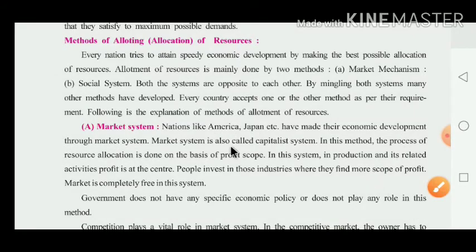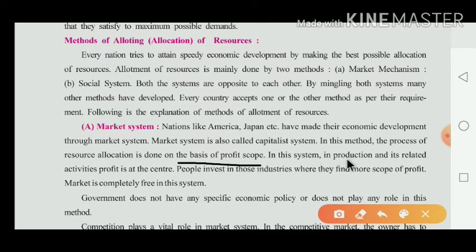In this method, the process of allocation of resources is done on the basis of profit scope. Now what happened there? In this capitalist system, the maximum allocation of resources is done on the basis of their profit scope.